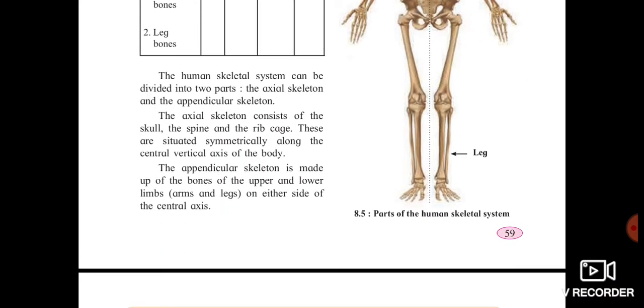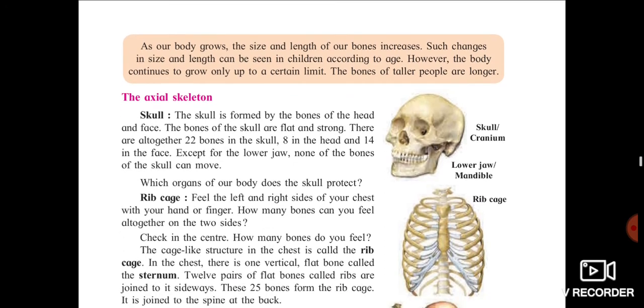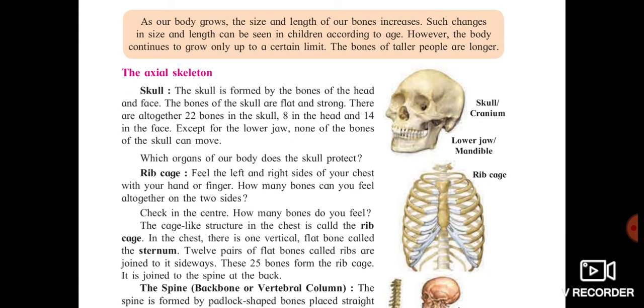And what is meant by the appendicular skeletal system? Yes, it is only made up of the bones which are present in the leg and the arm. So the upper limbs and lower limbs, which are said to be arm and leg bones, come under the appendicular skeletal system. Now, as our body grows, the size and the length of the bones also increase.